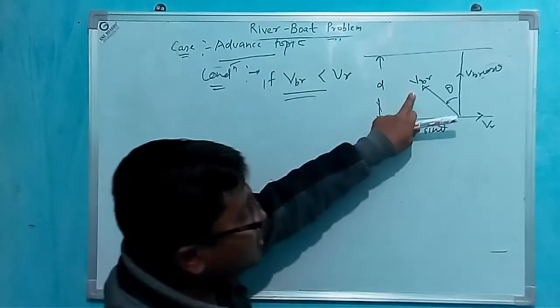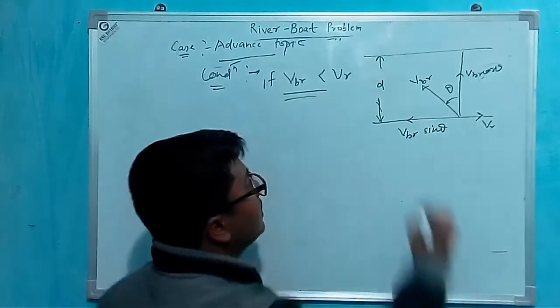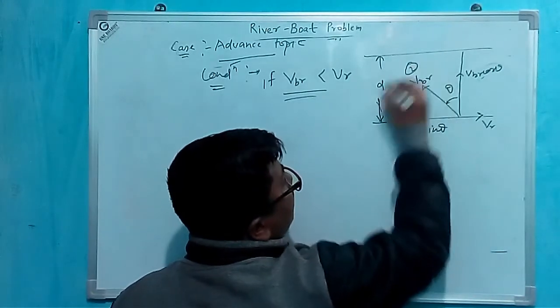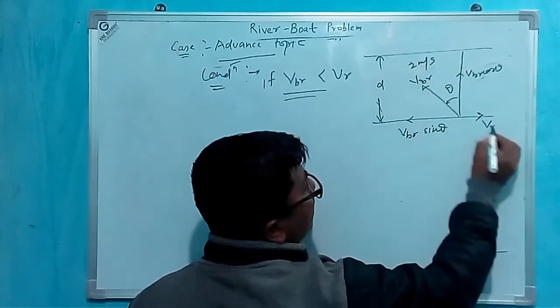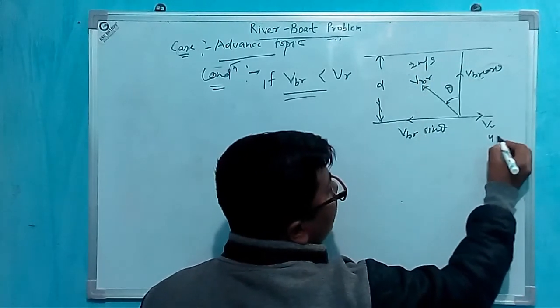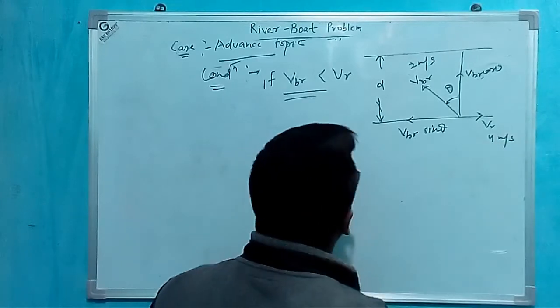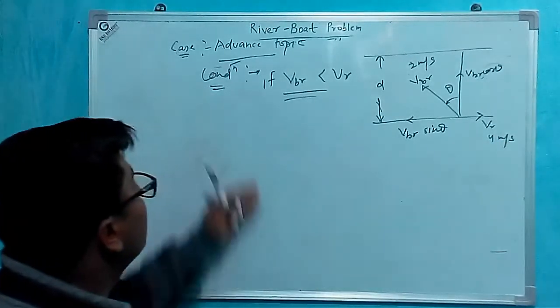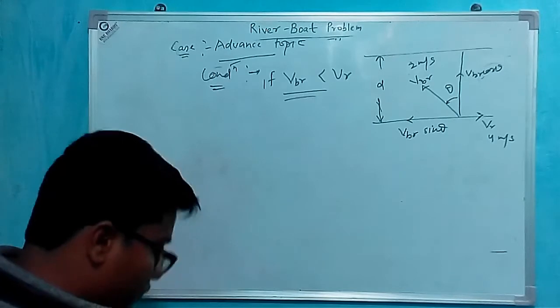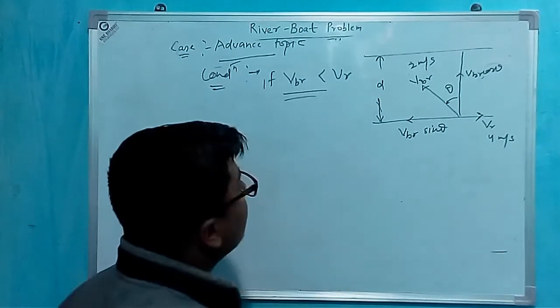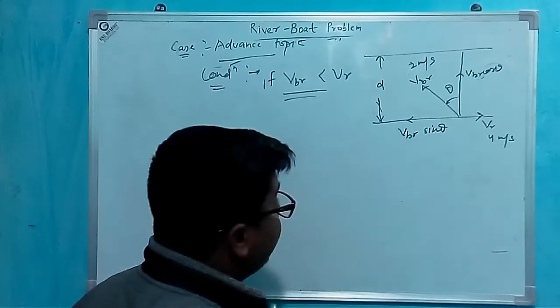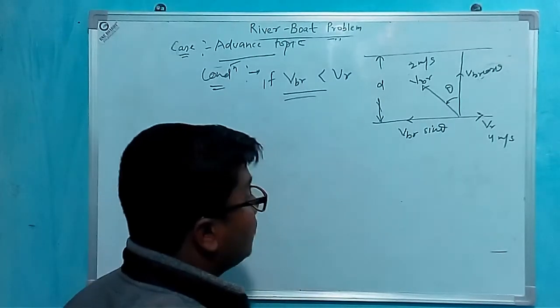Velocity of boat with respect to river is less than VR. For example, velocity of boat with respect to river is 2 meter per second and velocity of river is 4 meter per second, then this is the example of this case. Okay, not shortest path. For that particular case, what will happen?